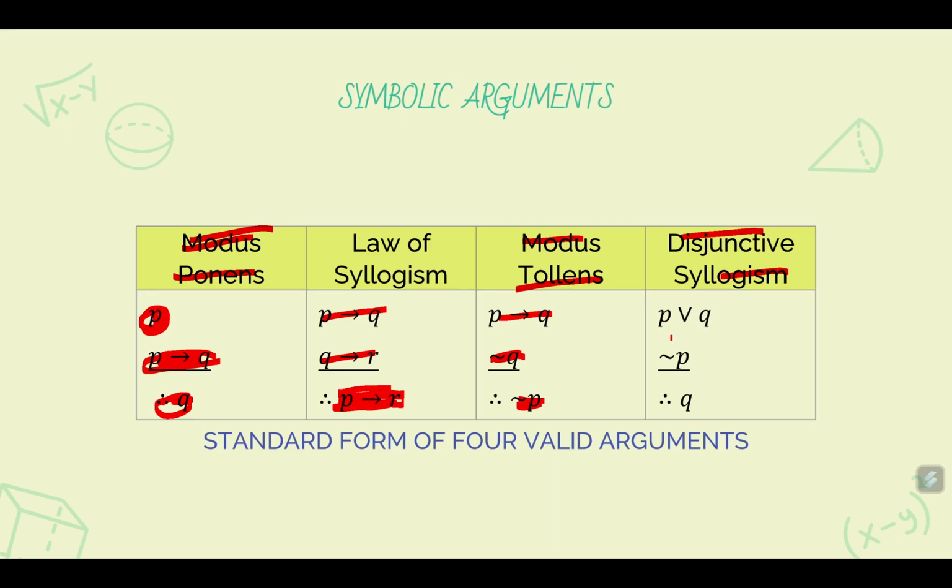Next is disjunctive syllogism. P or Q is true. If not P is true, that means that the statement P is false, but since the statement P or Q is true, it must be the case that the statement Q is true. Now, if it is very hard to understand, then what you do is memorize these tables here. Or in our quizzes and exams, you can use tables. I will provide tables to make it simpler for you.